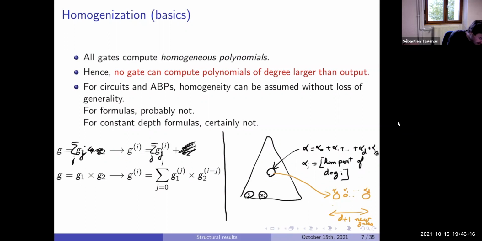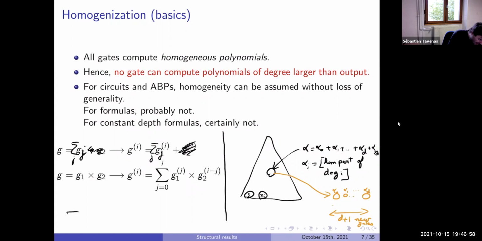So we look at, for example, multiplication with fan-in 2. The idea is, if we have a product of two things, we can sum over j between 0 and i, and you look at the part of degree j and the part of the remainder, degree i minus j. So to replace the multiplication gate, we need to replace it by a sum gate and to create i new gates. i is always bounded by d. So to each multiplication gate, we need to create at most d new multiplication gates.